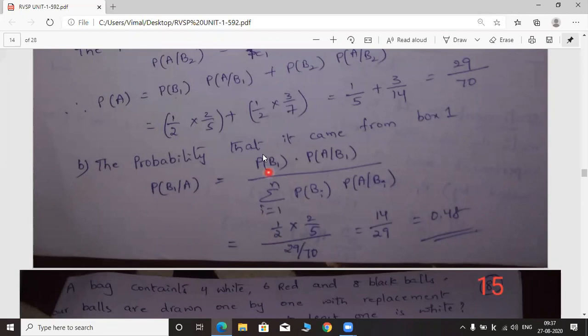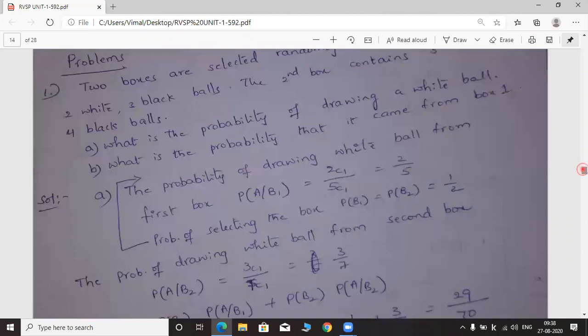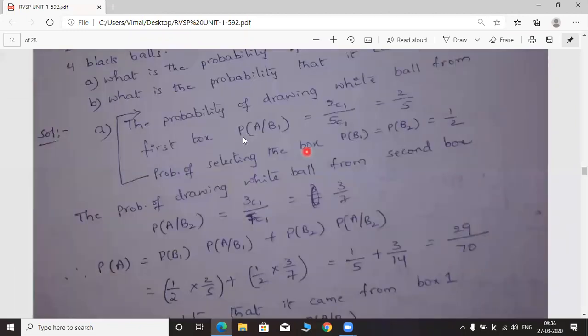P of B1, the probability of selecting box 1, is 1 by 2. Into what is the value of P of A given B1? P of A given B1 is equal to 2 by 5. So substitute in the given formula.